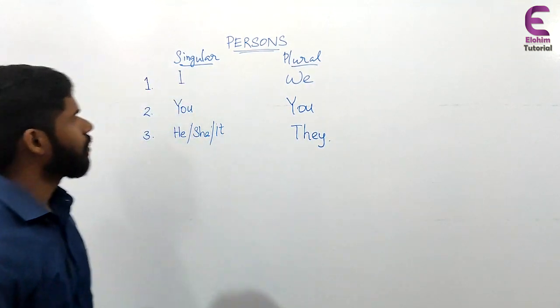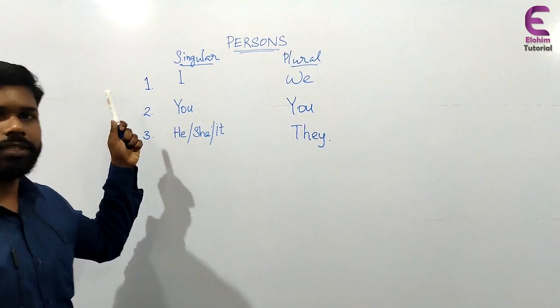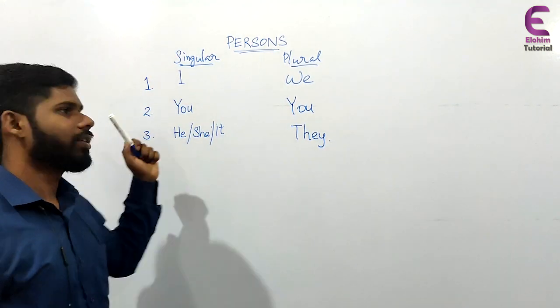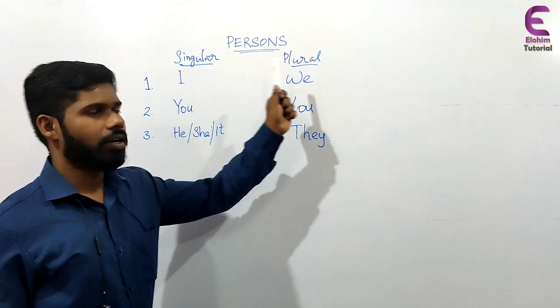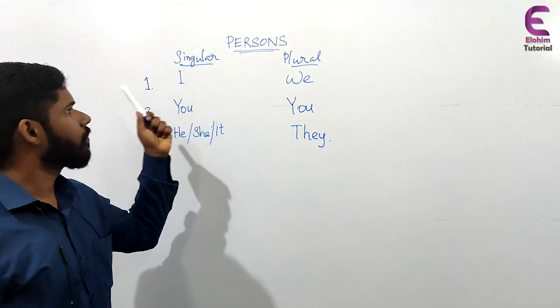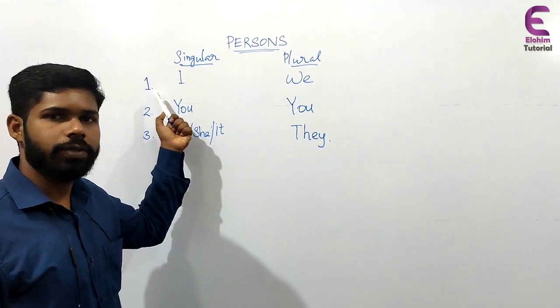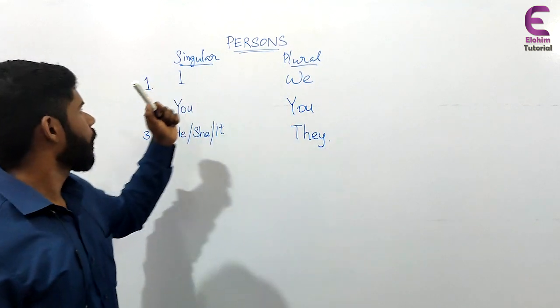Okay, there are three persons in English: first person, second person, and third person. And there are singular and plural forms of these three persons. Singular form of the first person is I, plural form is we.